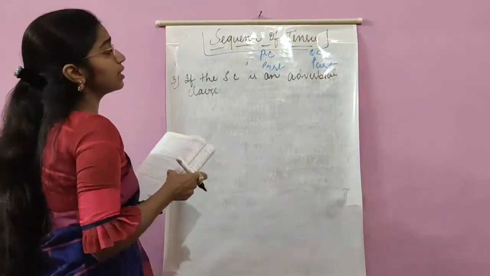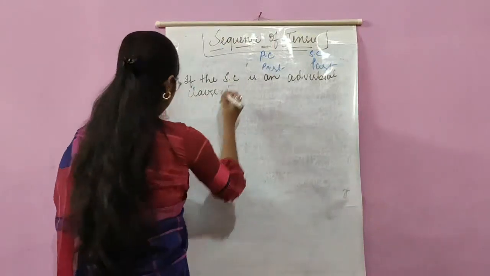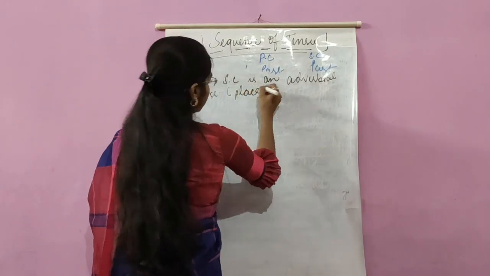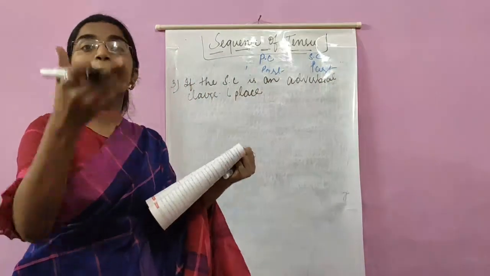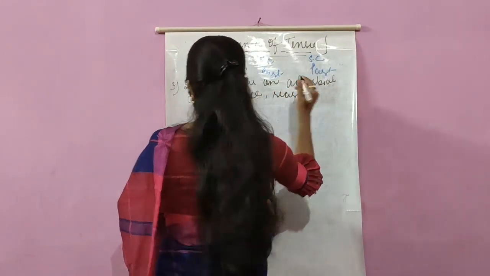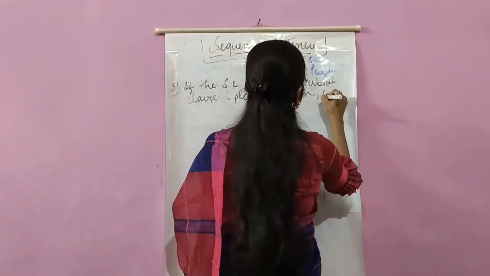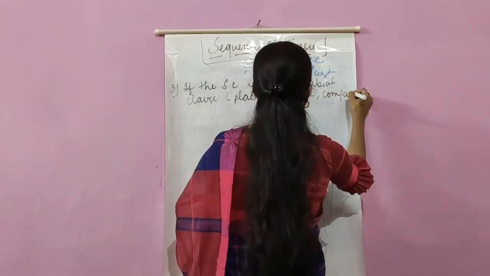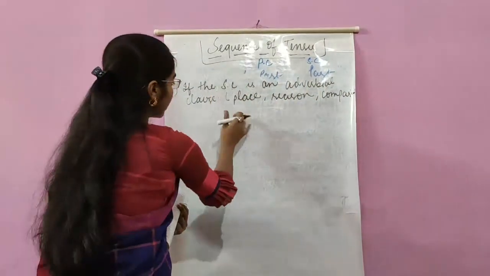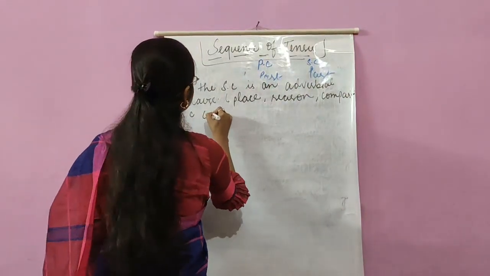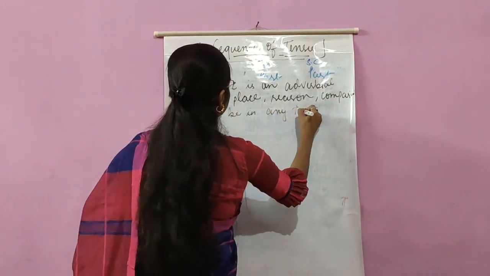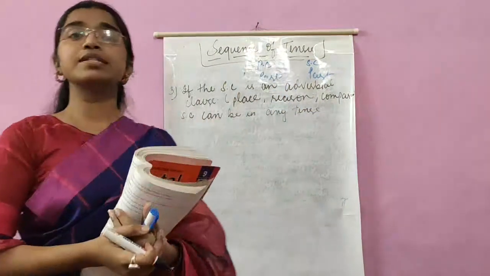So if the subordinate clause is an adverbial clause, and basically what? Adverbial clause of place. That subordinate clause will tell us about the place of action, or it will tell us about the reason behind the action, an adverbial clause of reason, or if it is an adverbial clause of comparison, as we have already seen the case of comparison earlier. Then in that case, the subordinate clause can be in any tense, even if the principal clause is in past tense.